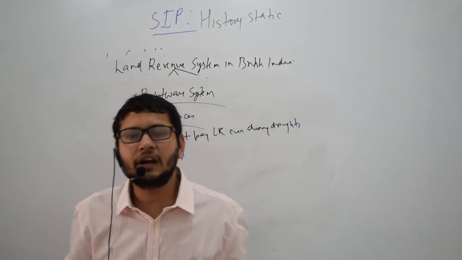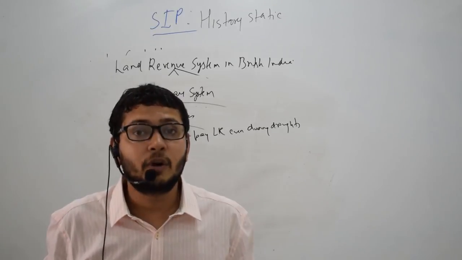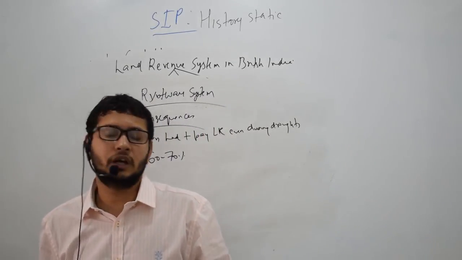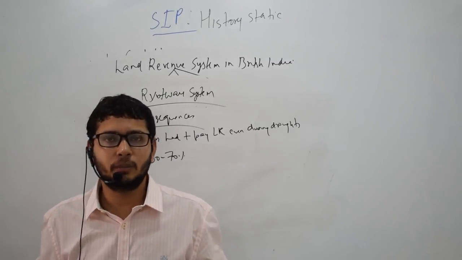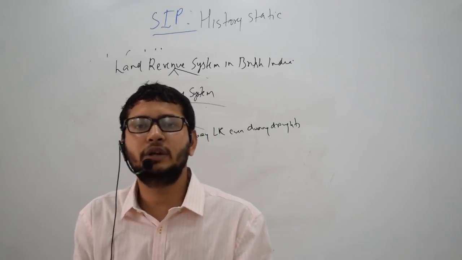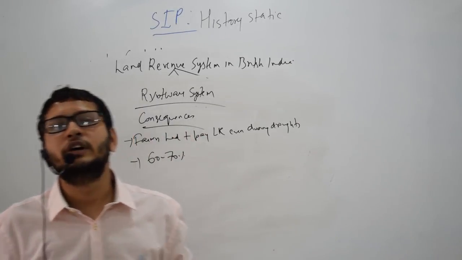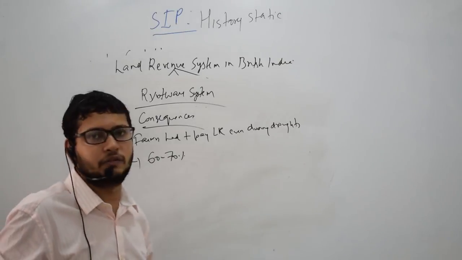So to pay that land revenue, the farmers used to take money from these money lenders. And when the crop used to fail during the season of poor monsoon, the land used to get transferred from that farmer to these money lenders. So it created a new kind of zamindar. These money lenders had no interest in farming.